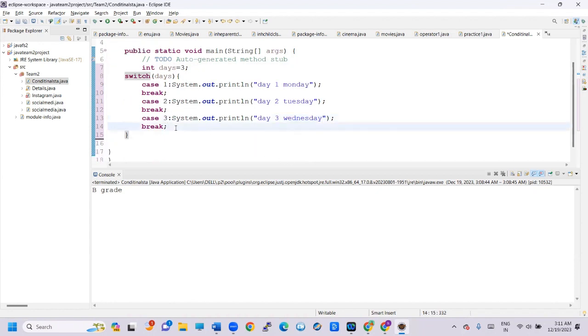Okay. So default also we can give here. For default, sysout: none of this.